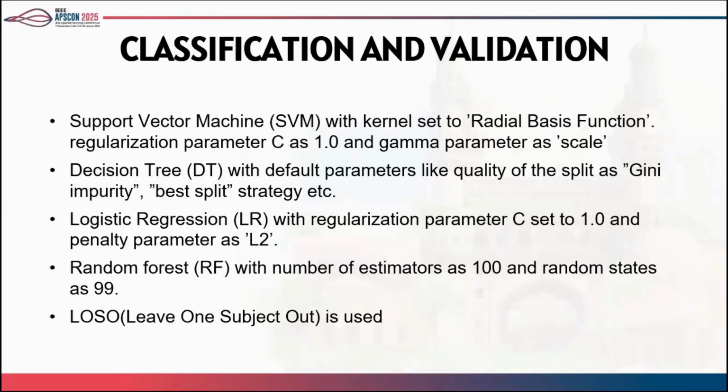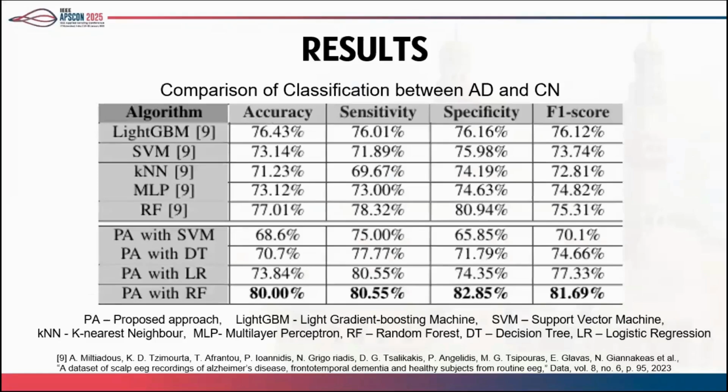Then for classification and validation, we used the leave-one-subject-out method, and different types of classifiers were used, like support vector machines, decision trees, logistic regression, random forest, and others. And this is the result. The first table gives the result of the paper I mentioned before, which used the same data set, and the table below gives our results. With random forest classification, we achieved 80% accuracy and an F1 score of 81.69.